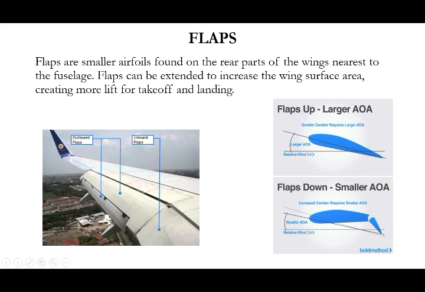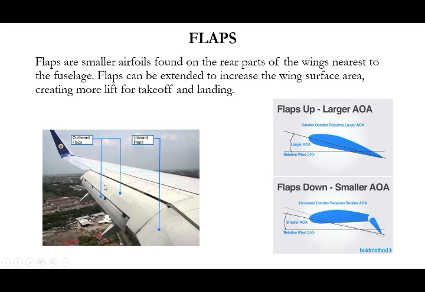Flaps can be extended to increase the wing surface area. I say in a camber, here we increase the camber of the aircraft. While camber is increasing, lift is increasing. That is a study. So by extending the flaps, we can increase the wing surface area and also camber area. So lift is generated more, which means we can take off and land the aircraft. So flaps are used for both takeoff and landing.